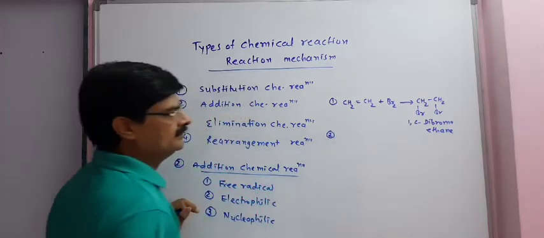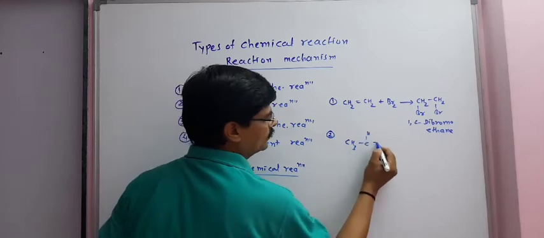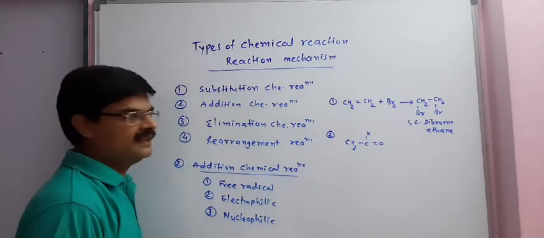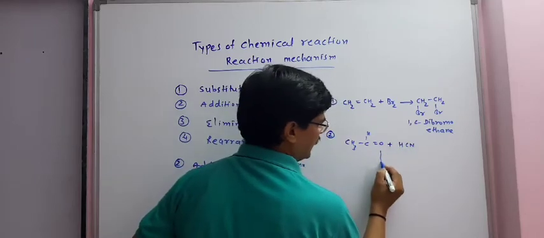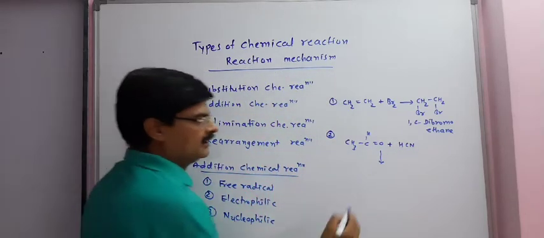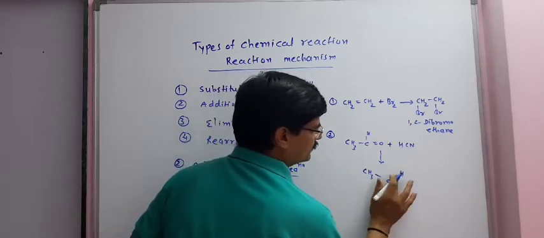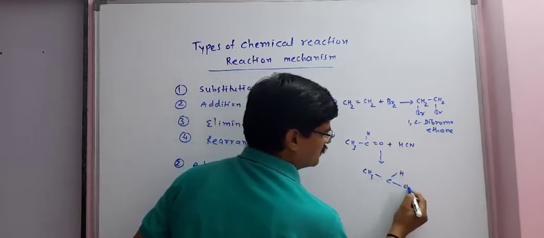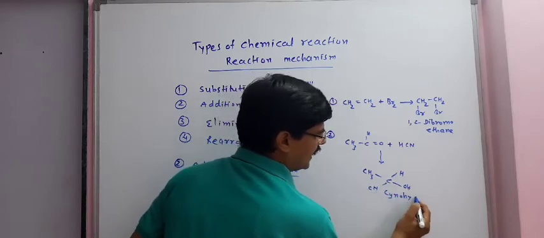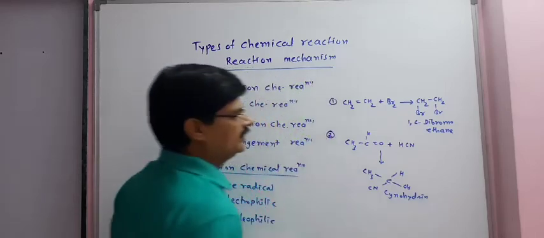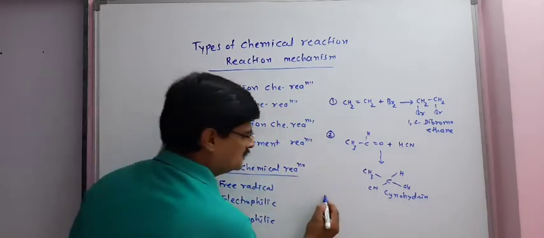Second example, CH3CHO plus hydrogen cyanide will give cyanohydrin product. The product is known as cyanohydrin. This is also the example of addition chemical reaction.